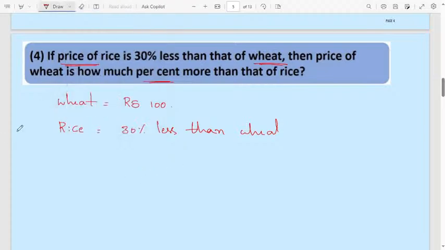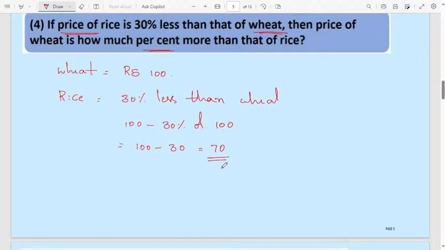The total wheat cost is 100, and 30% less of 100 gives 100 minus 30, so we get 70 rupees, that is the cost of the rice. Directly you can write it; I wrote one more step for those who are not able to understand, otherwise you can skip this step.